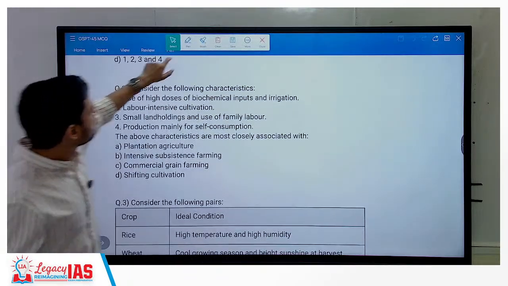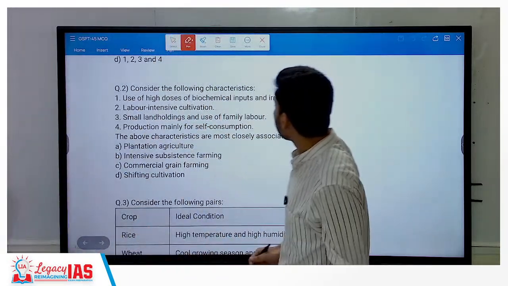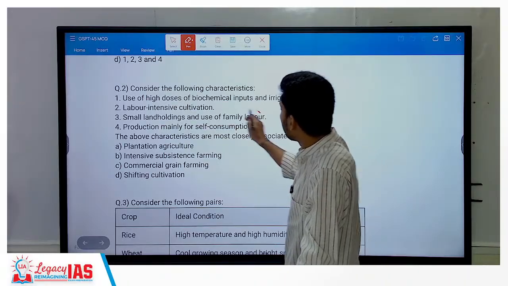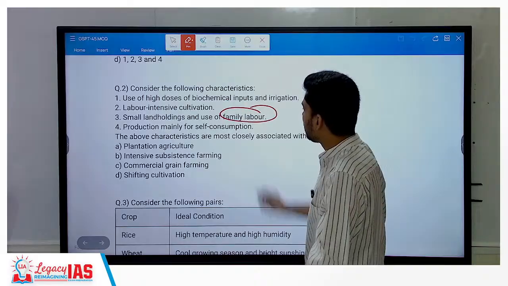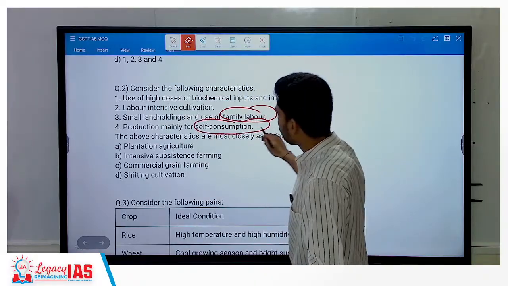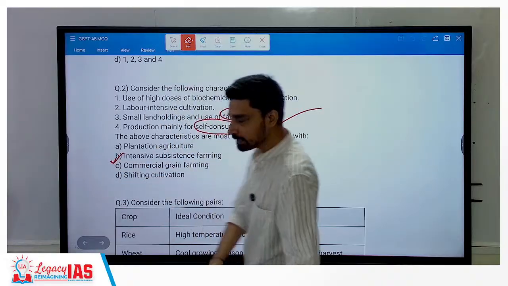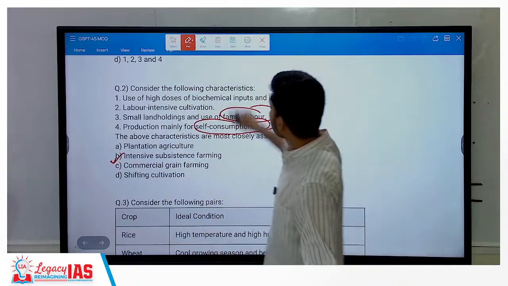Then consider the following characteristics: use of high doses of biochemical input, labor intensive cultivation, small land holding, use of family labor, production mainly for self consumption. That is the defining feature. What kind of agriculture? Intensive subsistence agriculture. So B, a simple question.